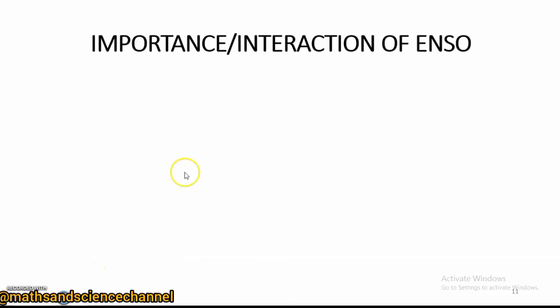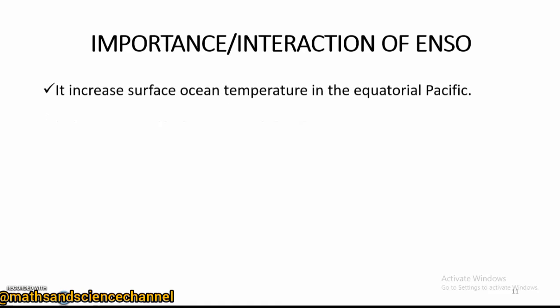Alright, so let's look at the importance and also the interaction of the ENSO. In the first case, as you look at how the phases occur, there is an increase in the ocean surface temperature in the Equatorial Pacific. In the case of El Nino, at the Central and the Eastern Pacific, there was warmer condition than usual, and therefore we had more flood conditions.